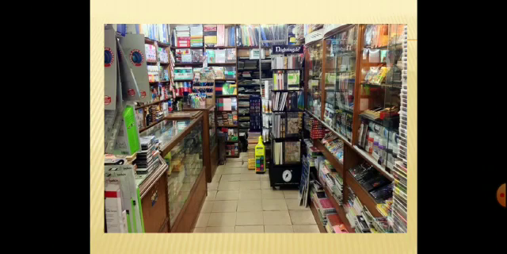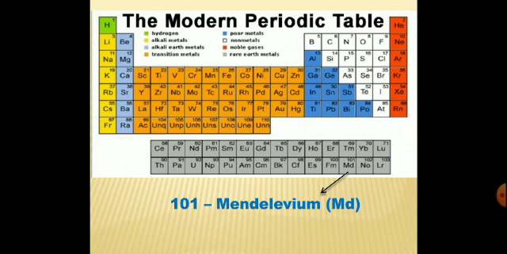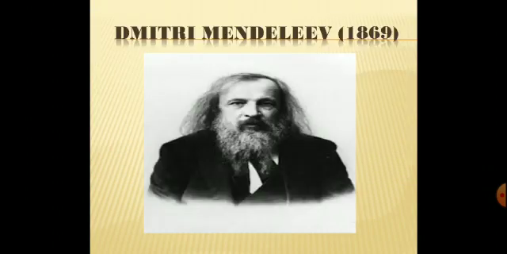Do you know which is the element number 101 in the modern periodic table? It is called Mendelevium. It is named after the Russian scientist Mendeleev. He was the father of the periodic table. Now his periodic table is different from the modern one, but it was a huge step forward. A lot of scientists were trying to classify the elements and put them in a table, but Mendeleev did. And as we know, new ideas can change the world. So Mendeleev's idea completely changed the classification of elements.